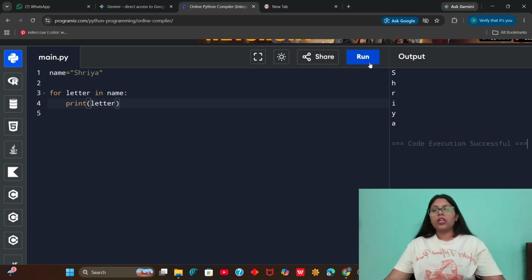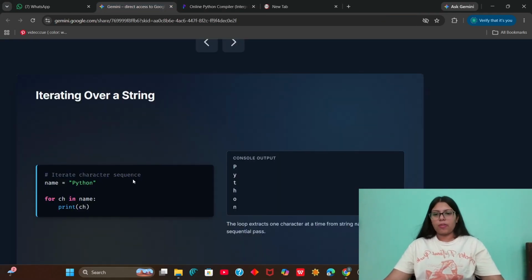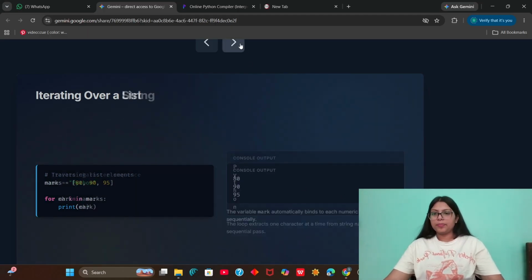It doesn't matter what name you take for the variable here. This is just your way, whatever you are comfortable with. So it says for ch in name, you have to print ch, and hence all the letters are getting printed here. So the loop extracts one character at a time from the string name during each sequential pass. This is how we iterate over a string.